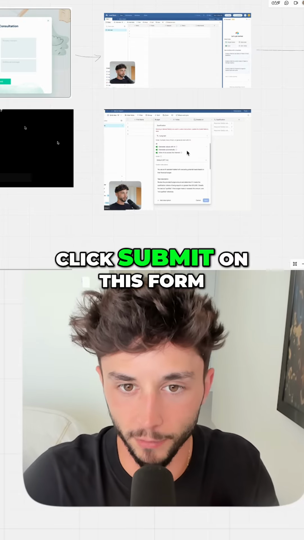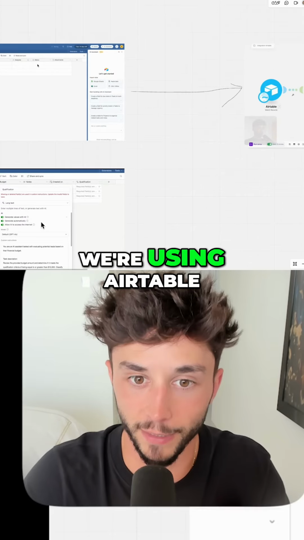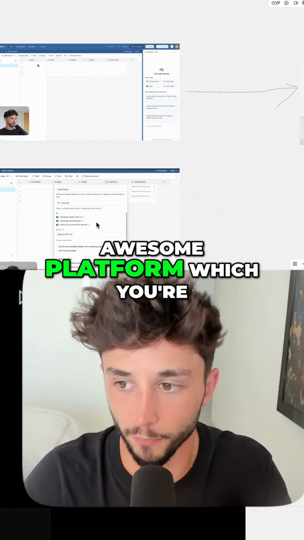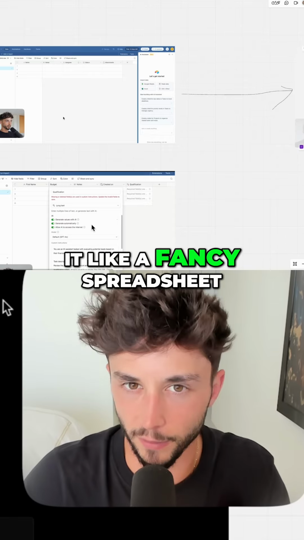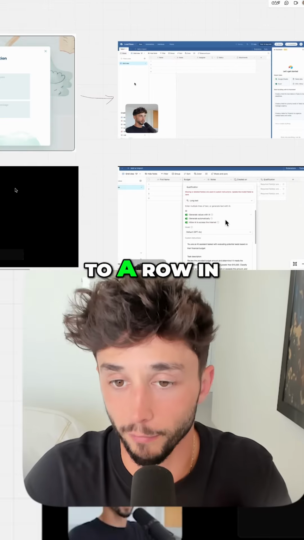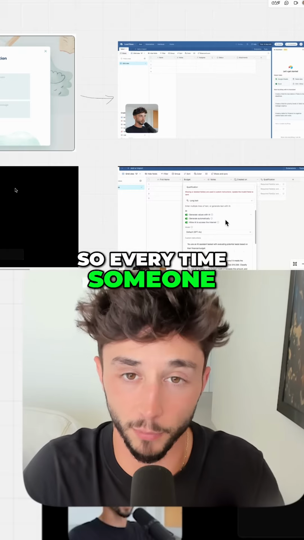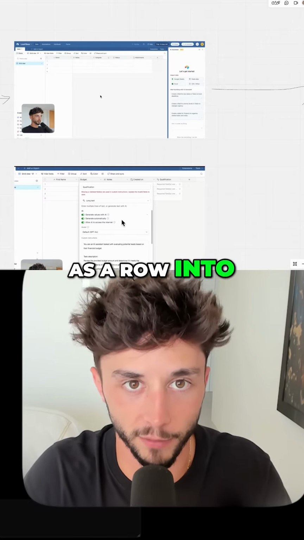And then when people click submit on this form, it's going to send them into this, basically a fancy spreadsheet. And in this case, we're using Airtable. Airtable is a really awesome platform, which you're going to get to use a lot within this build. But Airtable, you can think of it like a fancy spreadsheet. And we're going to be able to map each of these answers to a row in this database here. So every time someone fills this form out that we create, it's going to load it and add it as a row into this database.